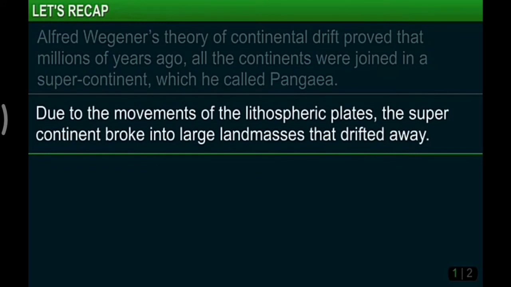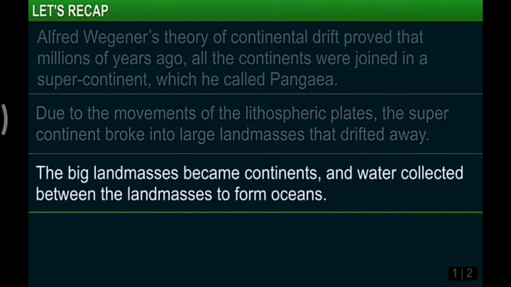Due to the movement of the lithospheric plates, the supercontinent broke into large land masses that drifted away. The big land masses became continents, and water collected between the land masses to form oceans.